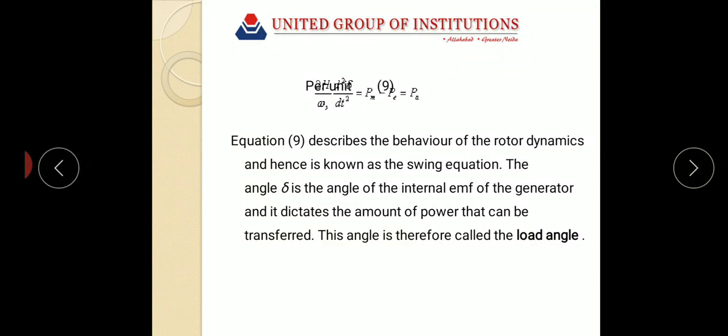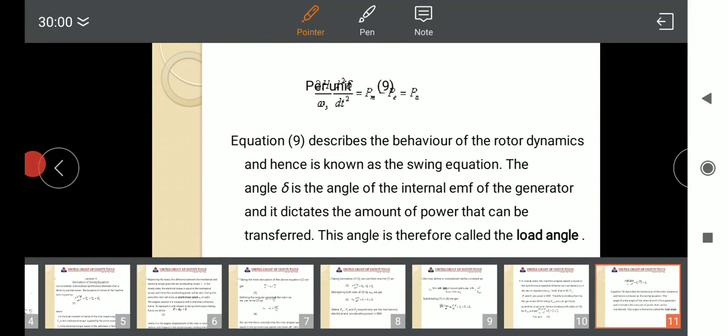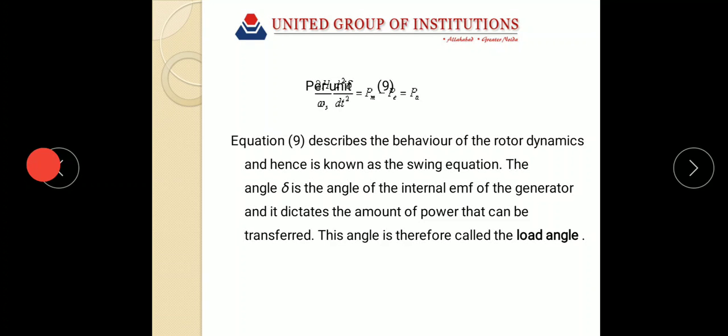This equation number 9 describes the behavior of the rotor dynamics and hence is known as the swing equation. The angle delta is the angle of internal EMF of the generator and it dictates the amount of power that can be transferred. This angle is therefore called the load angle.